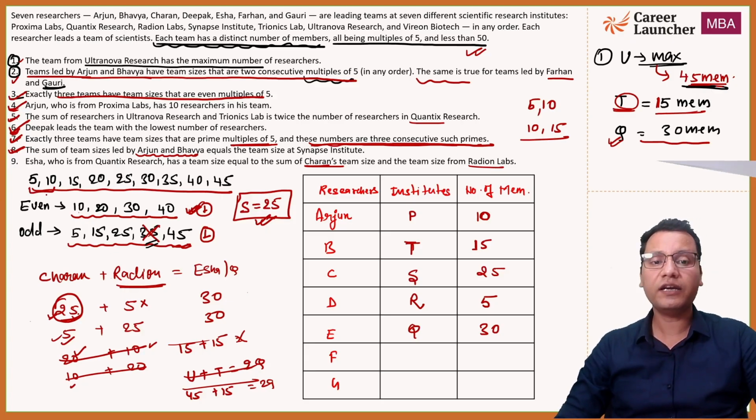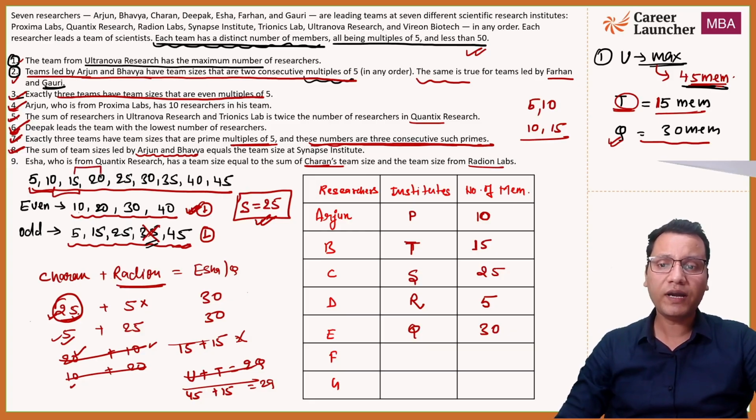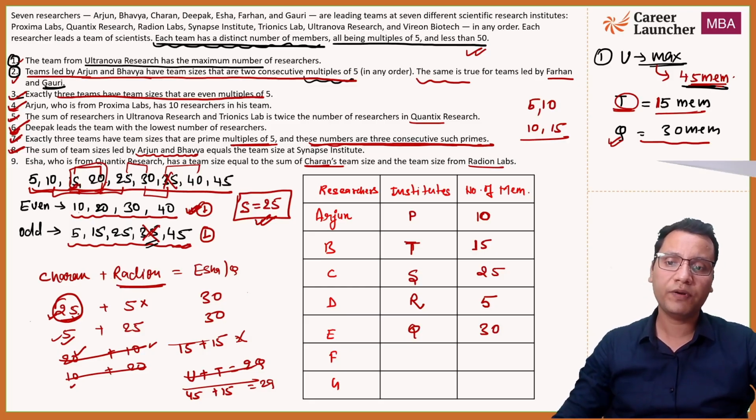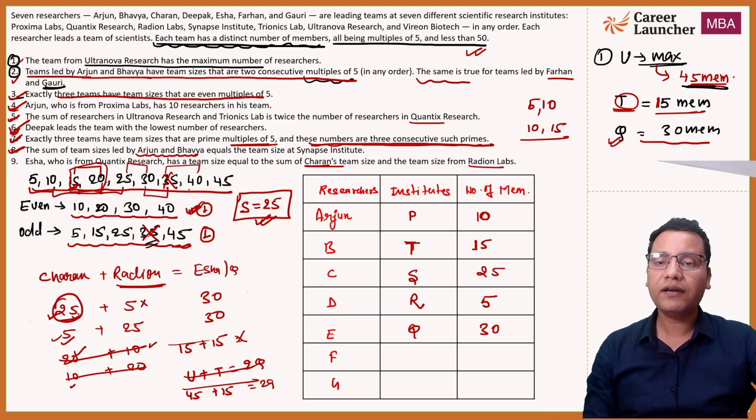5 and 10 is a consecutive multiple, but 5 and 10 is already used. 10 and 15 already used. 15, 20 already used. 20, 25 already used because S has 25. 25, 30 already used. 30, 35 used. 35, 40: 35 cannot be in our table, so it cannot be used. And 15 and 20, 15 is already used, so 15 and 20 cannot be with the F and G, right? So we are only left with 40 and 45.